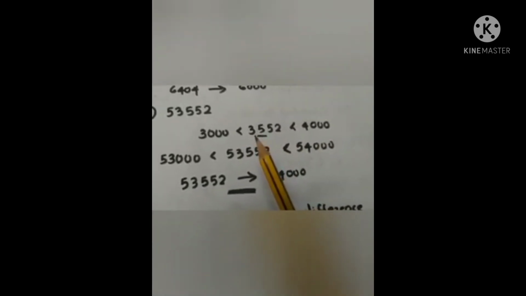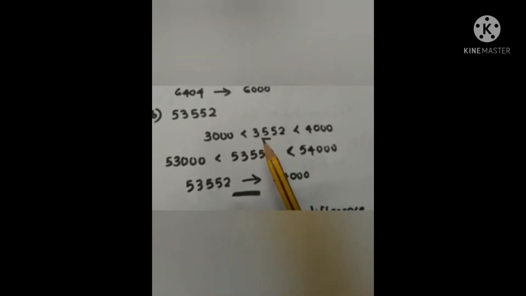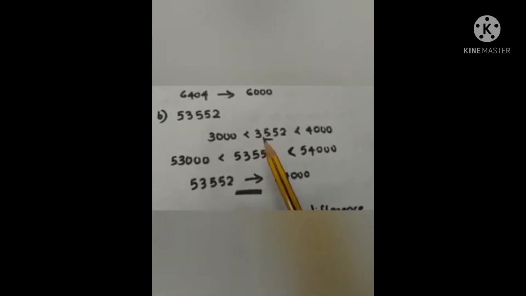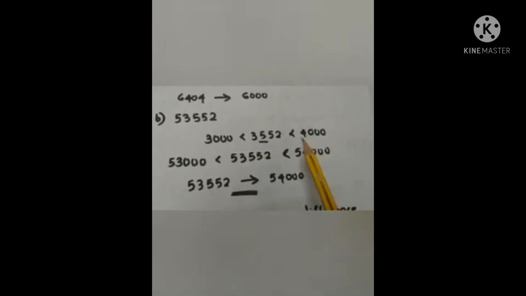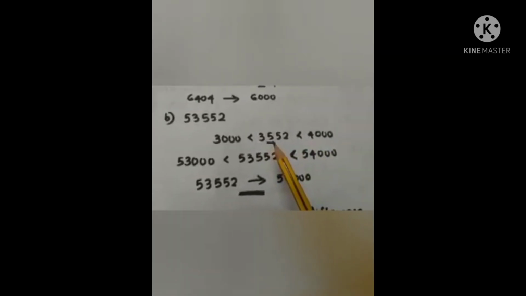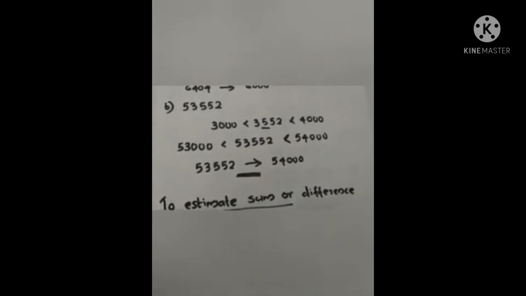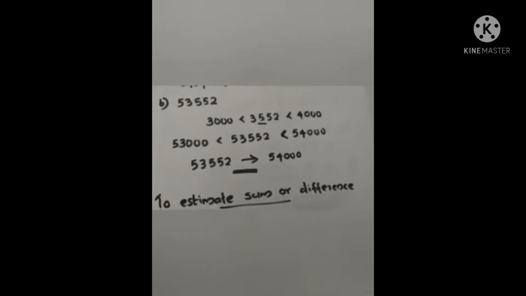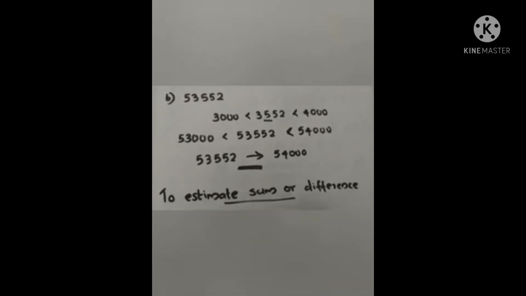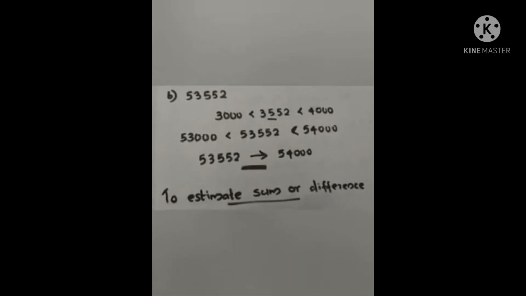In the hundreds position. In the hundreds position it is 5. So we are rounding up. So what is the upper thousand? 4,000. So 3,552 we are rounding to 4,000. So 53,552 can be rounded to 54,000.